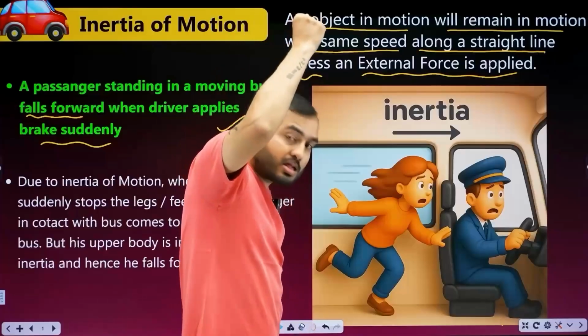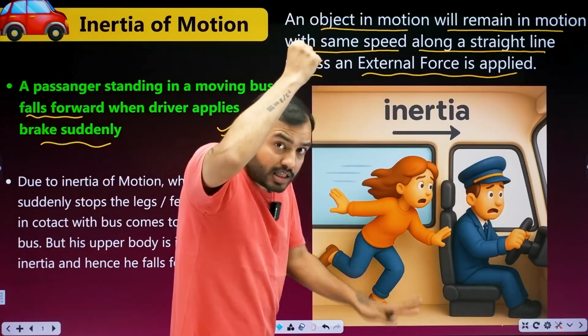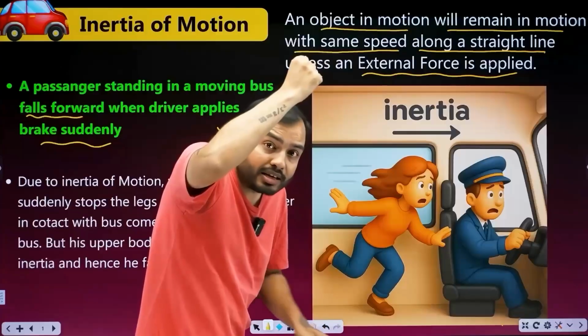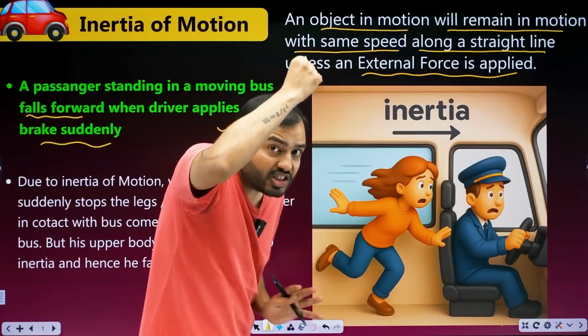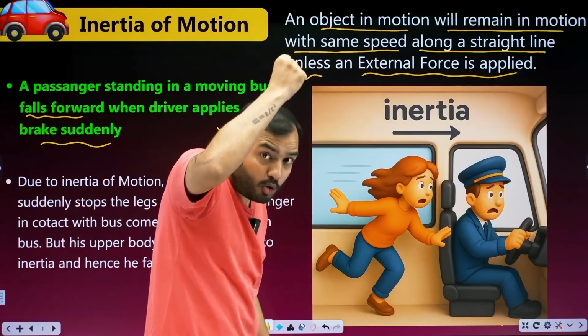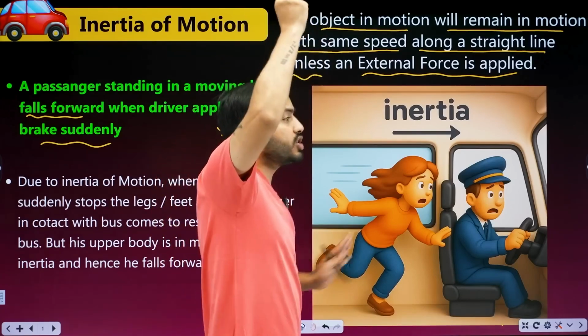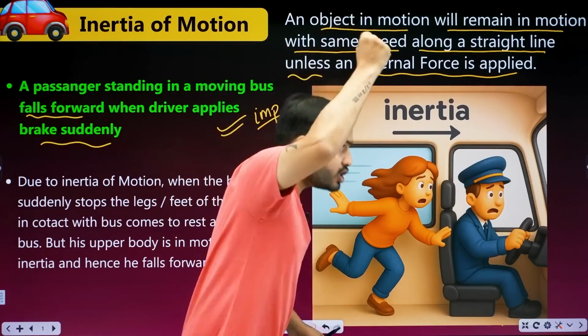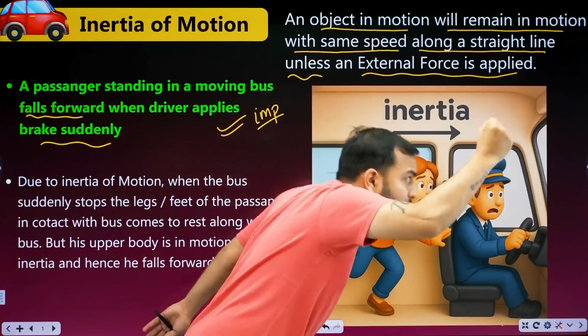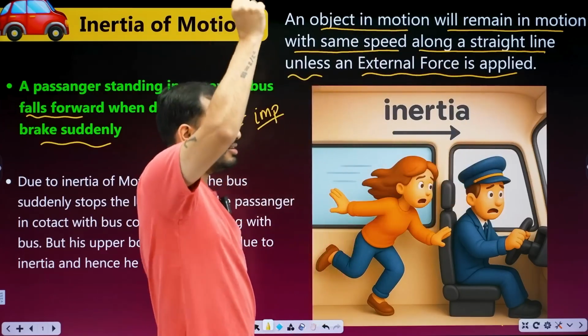Why is the brake suddenly applied? The bus stops. Now the floor of the bus, the ground, my feet are touching it. The bus stops, so my feet stop too. But my upper body is still in motion. I was moving with the bus, right? Bus is moving, I'm moving. Suddenly it stopped. My feet stop. But my upper body doesn't stop, sir.